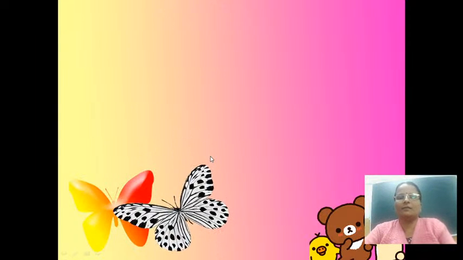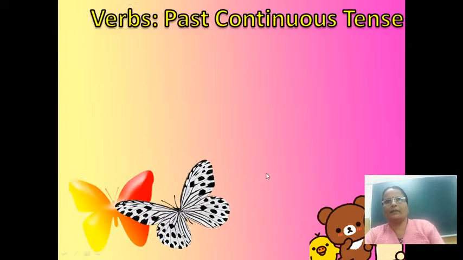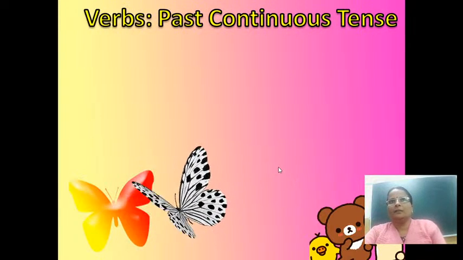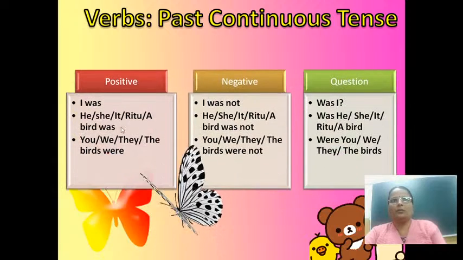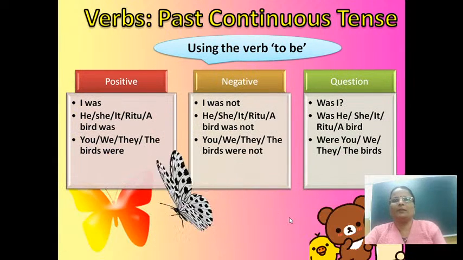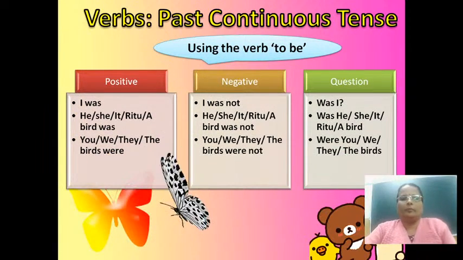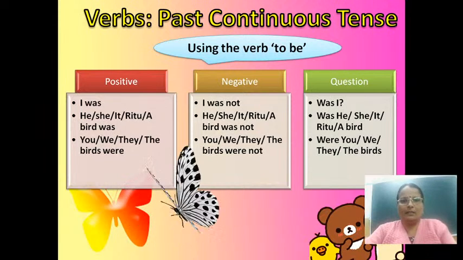In the last class, we learned about the past continuous tense, and we discussed how we use the verb to be in positive, negative and questions.